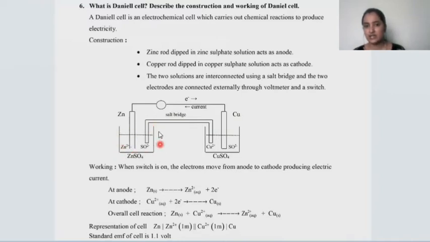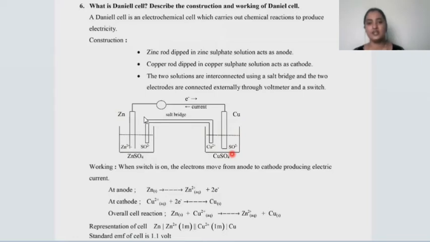Firstly makla, illi ನಾವು ಒಂದು beaker na ತಗೊಂಡಿದ್ದೀವಿ. ಆ beaker ಅಲ್ಲಿ zinc sulfate solution ತಗೊಂಡಿದ್ದೀವಿ. And if you consider the second beaker here, the second beaker contains copper sulfate solution. In the first beaker, we have placed a zinc electrode in a zinc sulfate solution. In the second beaker, we have placed a copper electrode in a copper sulfate solution.